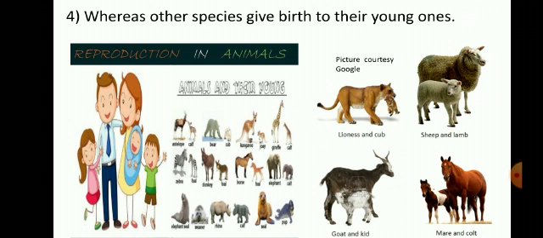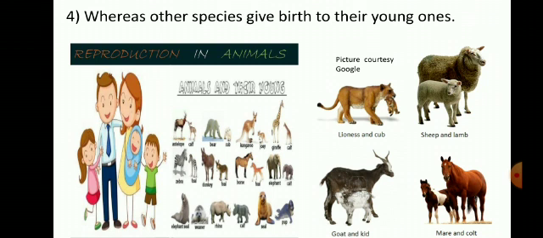And the fourth characteristic of animals is that other species give birth to their young ones. Some animals, as we have seen, are hatched, that means they are born out of eggs. And the other types directly give birth to the young ones.